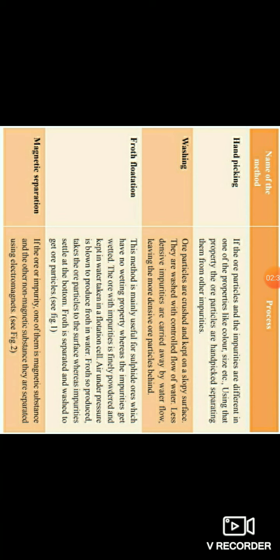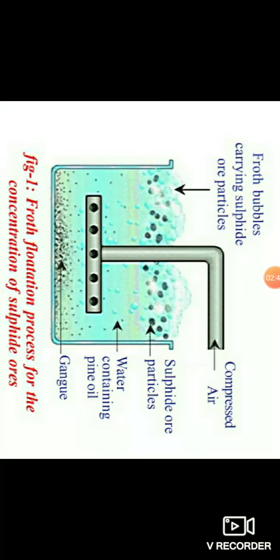And the fourth one, magnetic separation. If the ore or impurity, one of them is a magnetic substance and the other a non-magnetic substance, they are separated using electromagnets. Now we are going to see the froth flotation process.